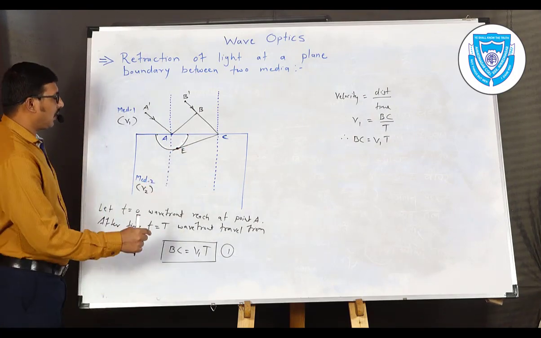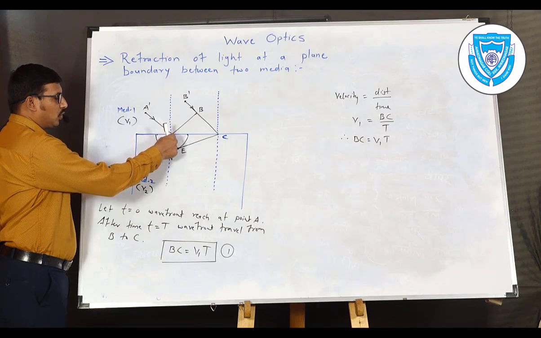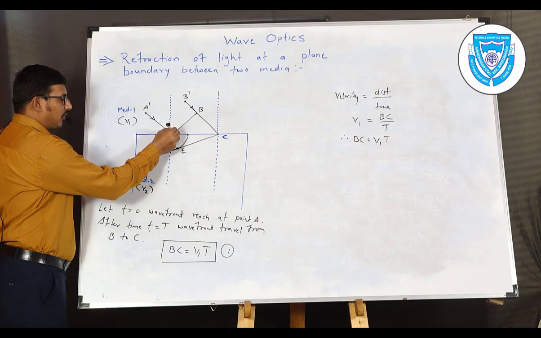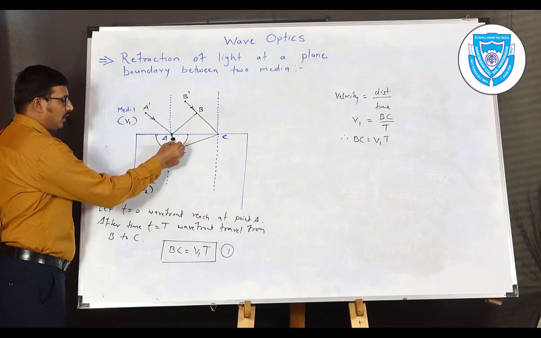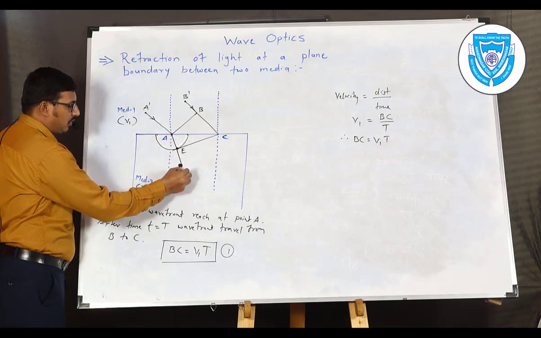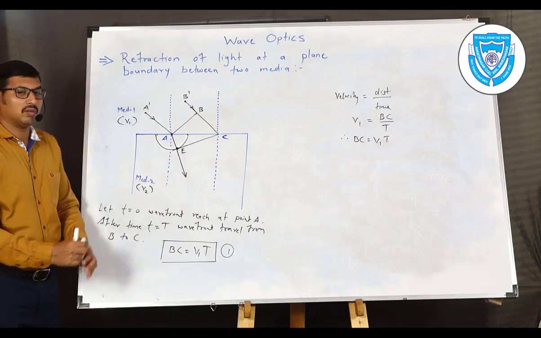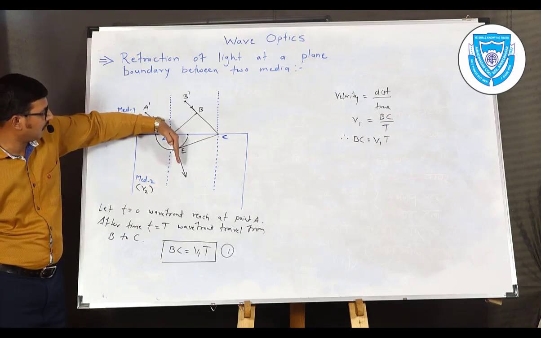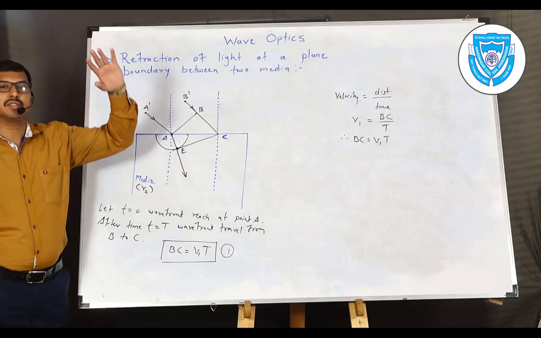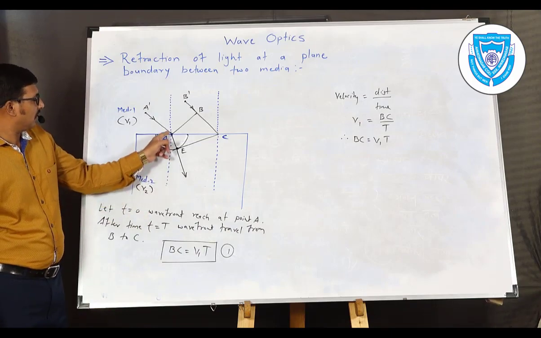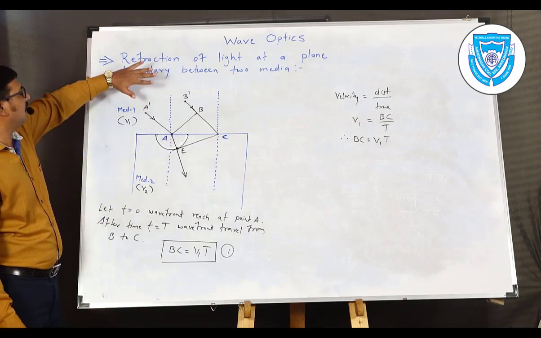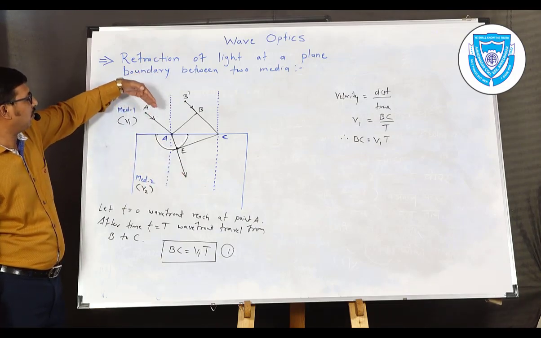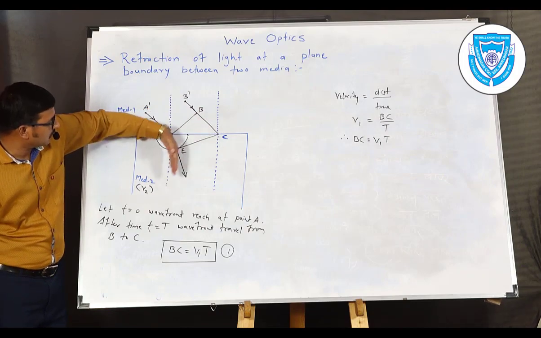Now we draw a ray from point A towards E and then extend it like this. As the refracted ray, we draw a ray from A to E and extend it. So we have the 2 rays, incident ray A dash A and refracted ray AE onwards. This will be the refracted ray. Already we know, suppose this is a rarer medium and this is a denser medium. Then when a ray enters from rarer to denser, it bends towards the normal.